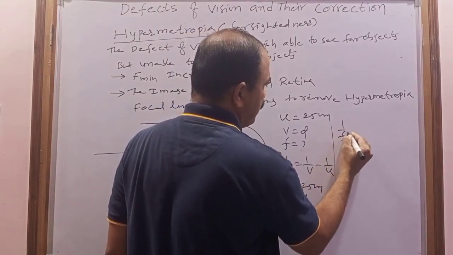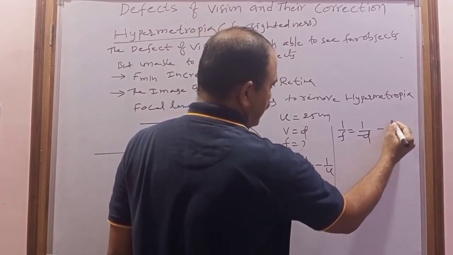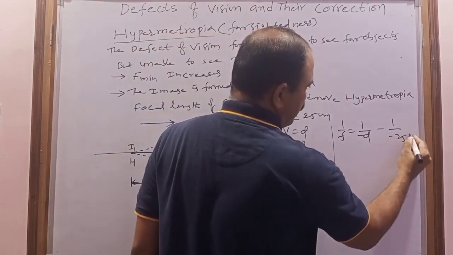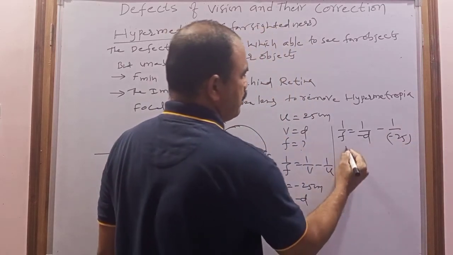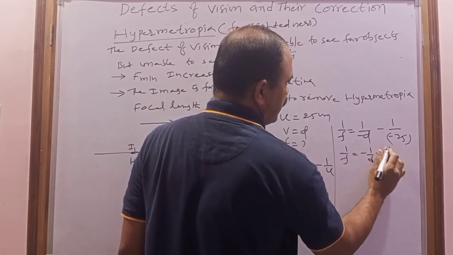If I substitute these values in this equation, what do you get? 1 by F equal to 1 by V, V is minus D, minus 1 by U, U is minus 25 centimeter. If I simplify, 1 by F equal to minus 1 by D, minus into minus plus 1 by 25.